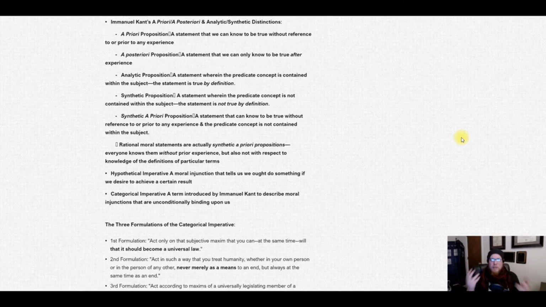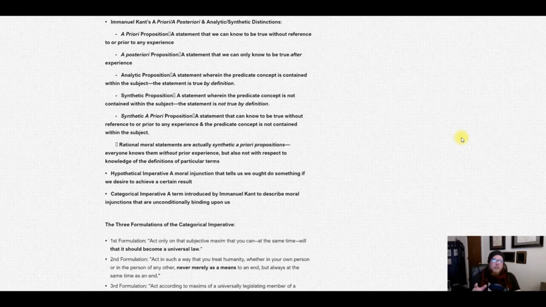A priori versus a posteriori. A priori means you know it beforehand. A posteriori means you know it after the fact. Prior, posterior. But then he also talks about the distinction between the analytic and the synthetic. Analytic propositions are those propositions where the predicate is contained in the subject. So I say X is, and then what follows is really almost a synonym for the first thing. For example, a triangle has three sides. As soon as you hear the word triangle, you know what it is and you know what it looks like. And so when I say it has three sides, I'm really reflecting back to the fact that it is a triangle. Saying a triangle has three sides is almost like saying a triangle is a triangle.